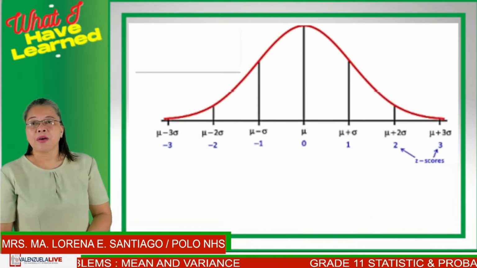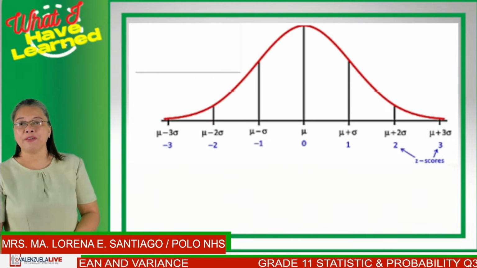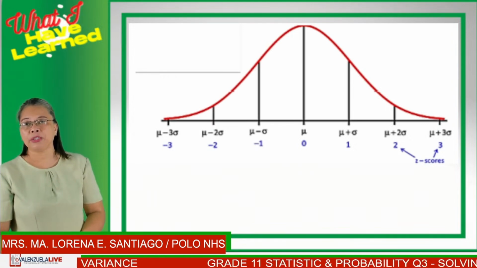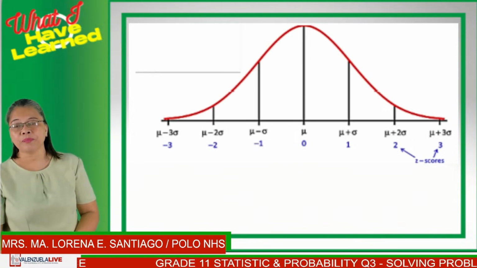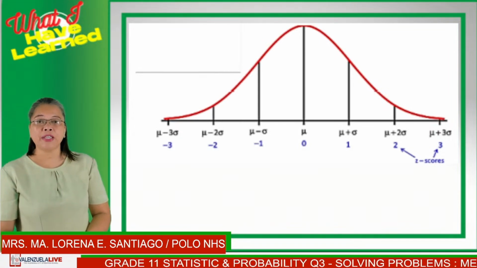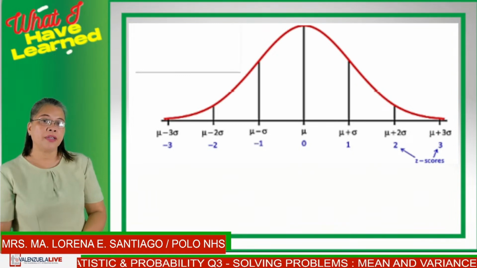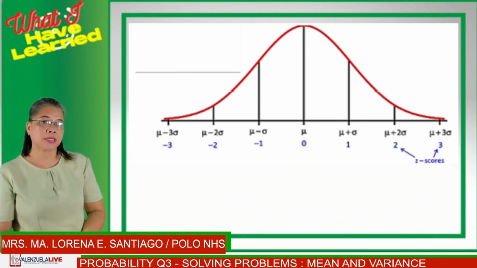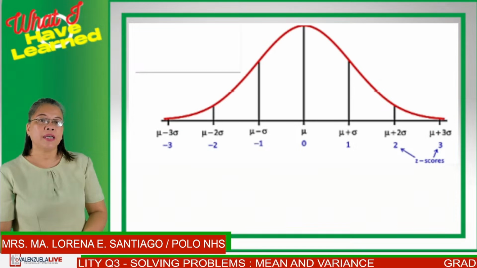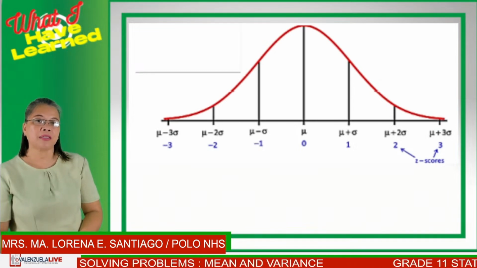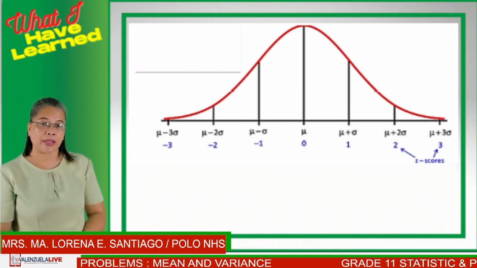So, generally speaking, the mean for a standard normal distribution will be 0. And on the right, you will have mean plus standard deviation. And then the next would be mean plus 2 times standard deviation. And for the third, you have mean plus 3 times the standard deviation.